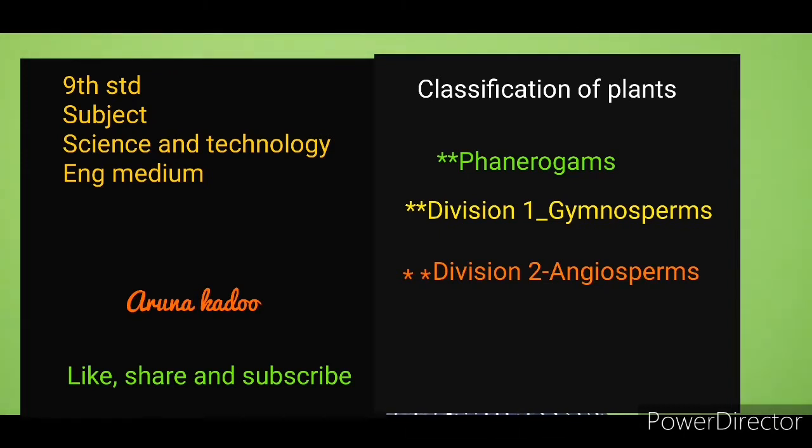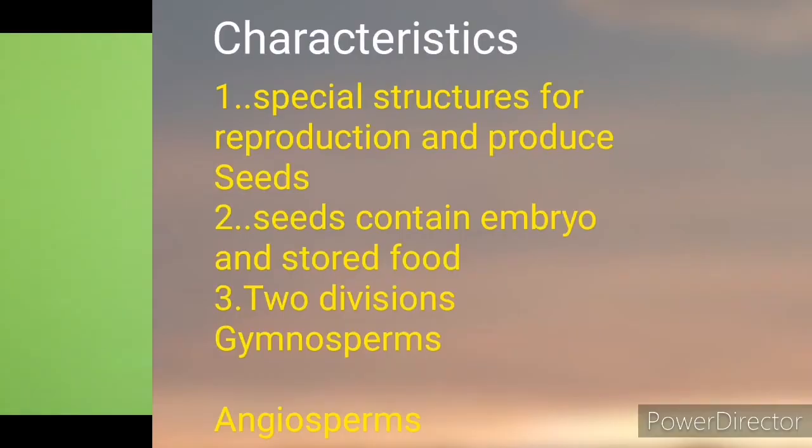Phanerogams. Kingdom Plantae is classified into two types, cryptogams and phanerogams. Plants which have special structures for reproduction and produce seeds are called phanerogams. In these plants, after the process of reproduction, seeds are formed which contain the embryo and stored food. During germination of the seed, the stored food is used for the initial growth of the embryo.